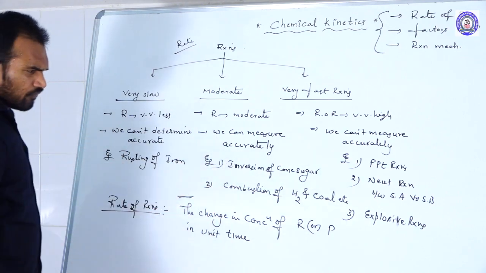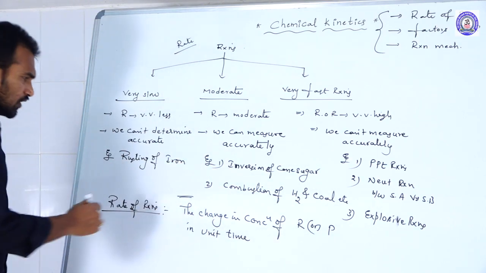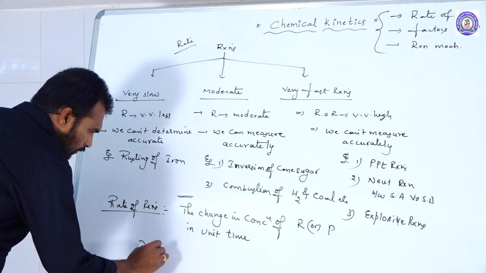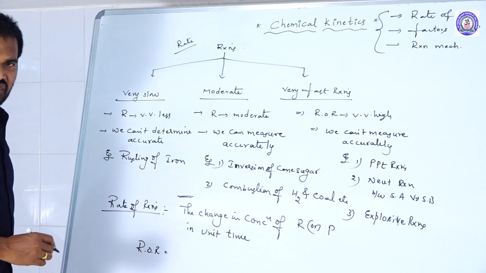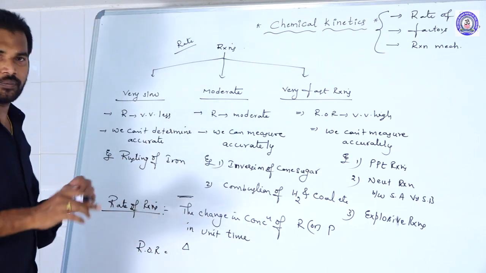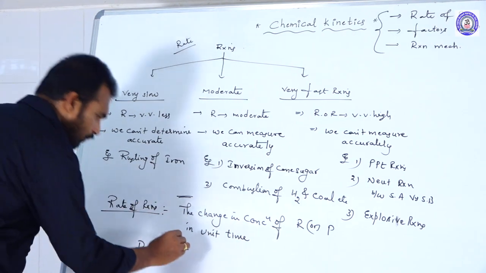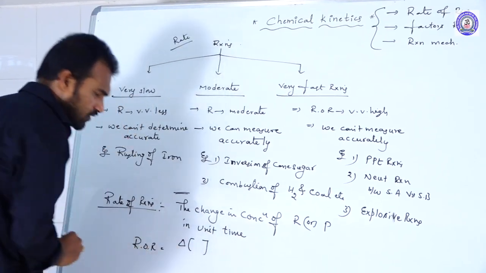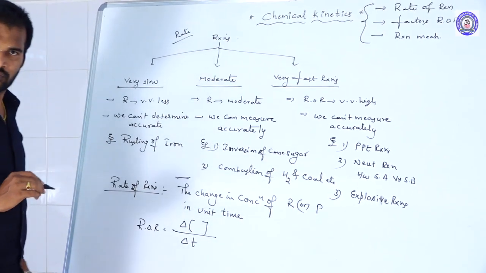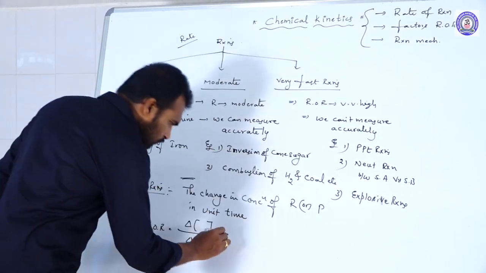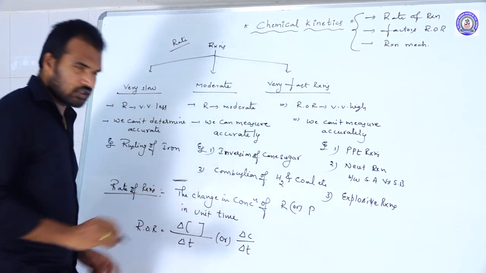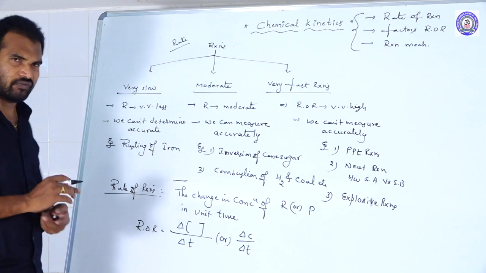If you write this same word format in equation form, rate of reaction is equal to change in the concentration, which is delta concentration, usually represented with square brackets, divided by change in time. So delta C by delta T. This is the general representation of the rate of the reaction.